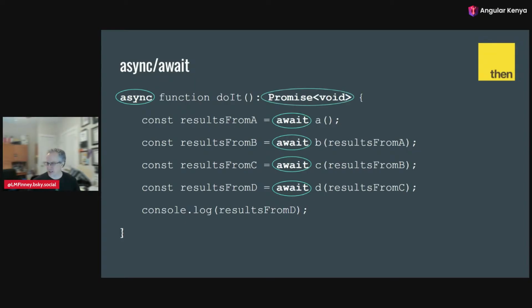There is one other consequence of this. Anytime you use async on a function, it becomes a function that returns a promise. In this case, this function doesn't return anything, but it still has to return a promise because we're using async on it. So instead of just being a return of void, it's now a promise of void, which means now anything else can call doIt and either call then on it or do an async await on this doIt to be able to defer the processing as necessary. But otherwise, this is much simpler than that callback hell that we had earlier.